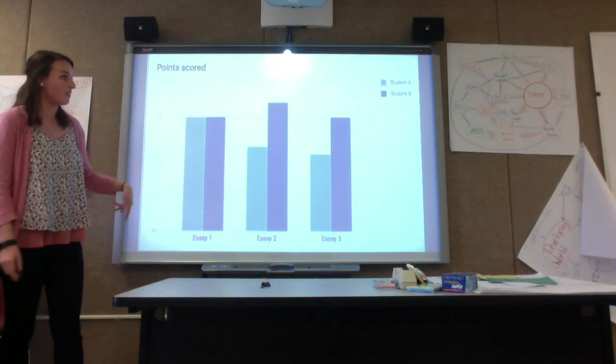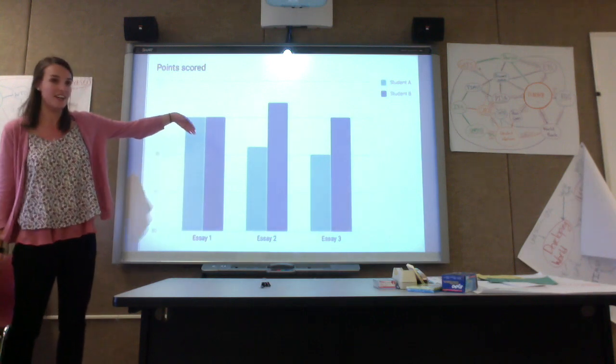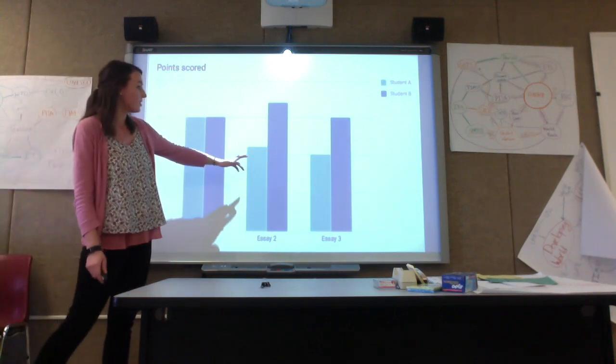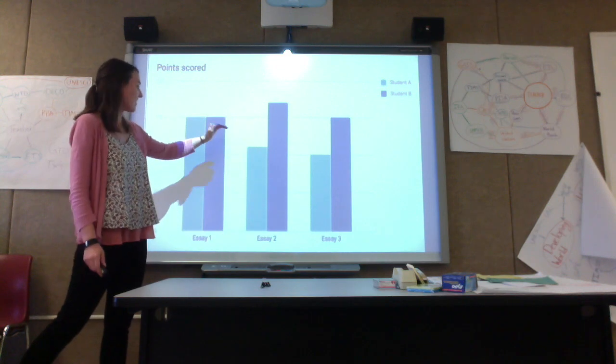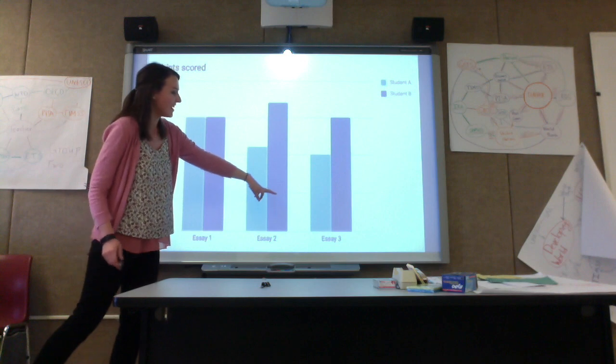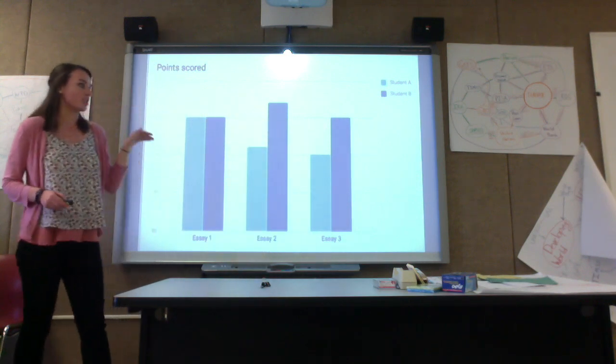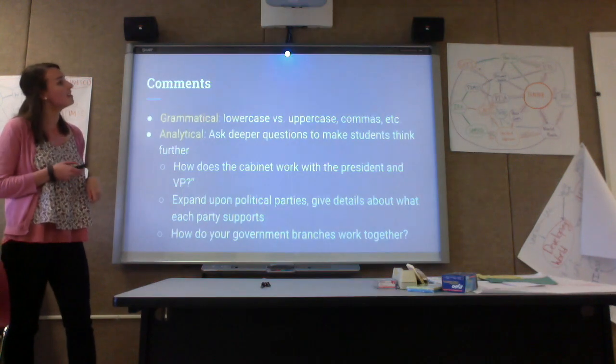So this is just a graph of the points scored by student A and student B. So on Essay 1, they both received a 95. And on Essay 2, student A got a 91, and student B did better and got a 97. And then in the last essay, student A went down a little bit more and got a 90, and then student B returned to a 95 average.